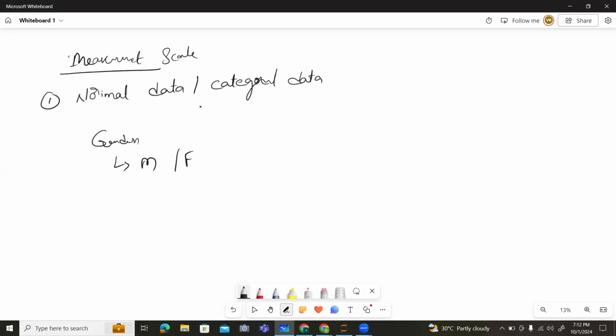Let me give one more example: states in India. We can easily get Andhra Pradesh, Telangana, Maharashtra, Karnataka. We can easily classify and categorize the data, right? This type of data is known as nominal data or categorical data. That's the most important thing, guys, we need to remember. If you want to work in artificial intelligence, the data is more important. We need to define the data also.